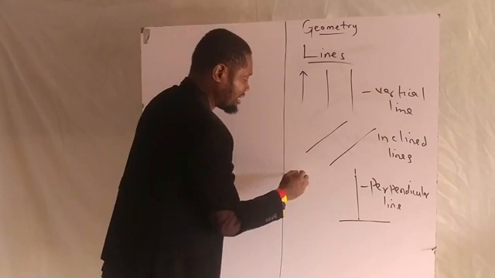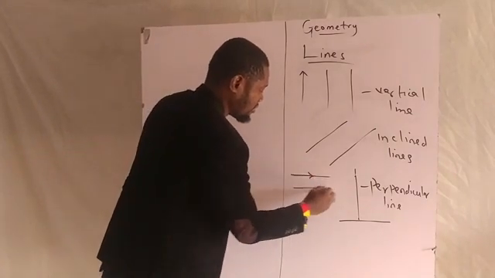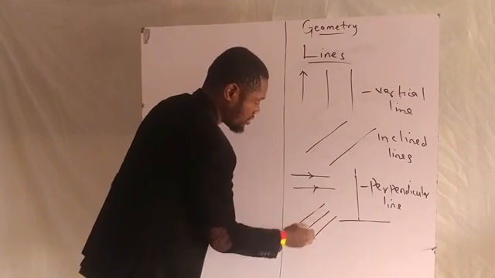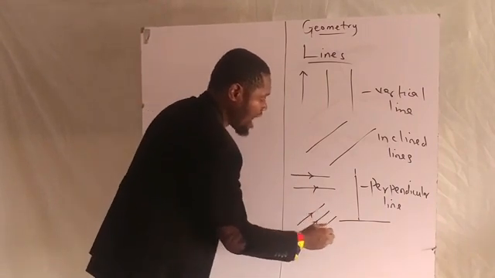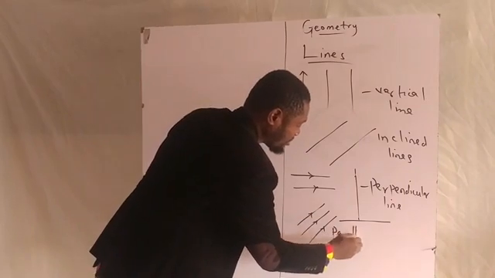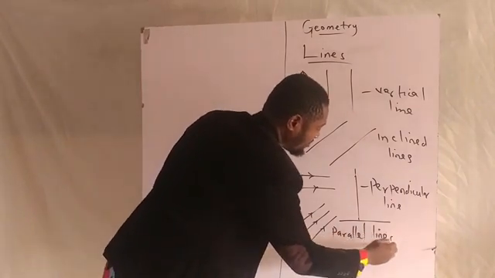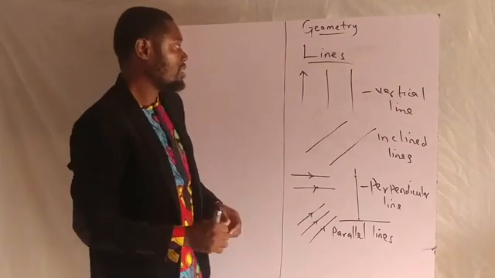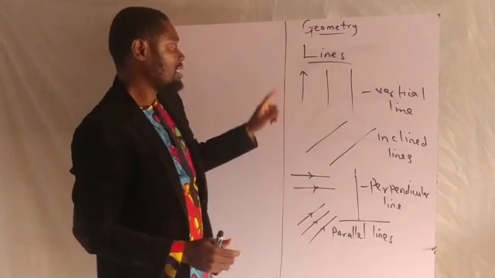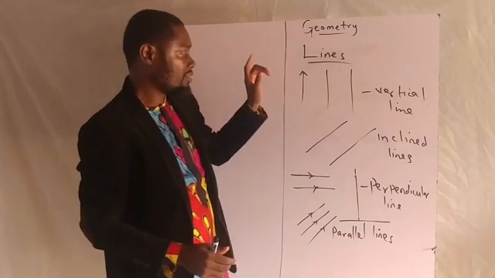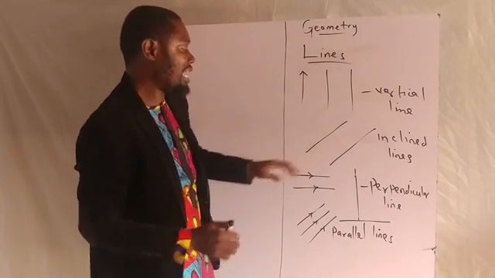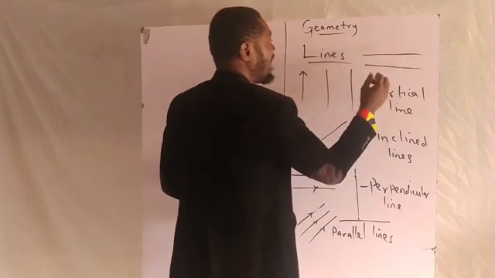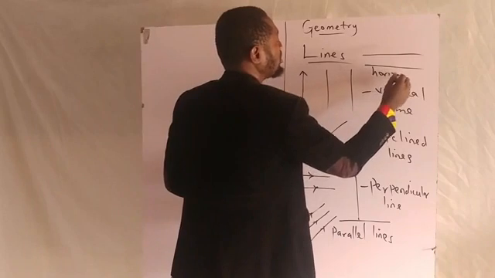This type of lines are called parallel lines. So these are some of the lines we'll be dealing with in our next class. But don't forget, these are the vertical lines, inclined lines, and these ones are also called horizontal lines. These are horizontal lines.